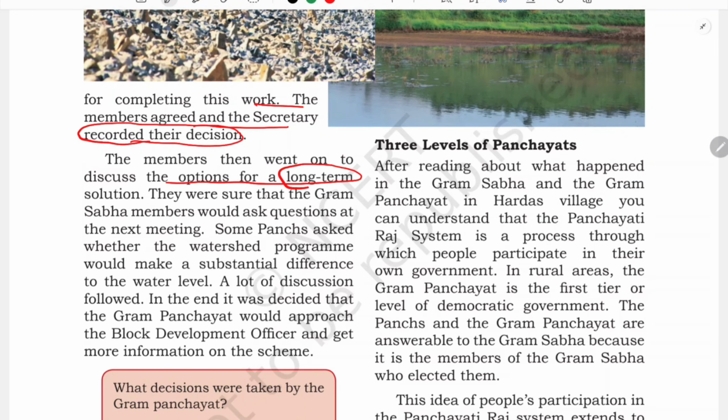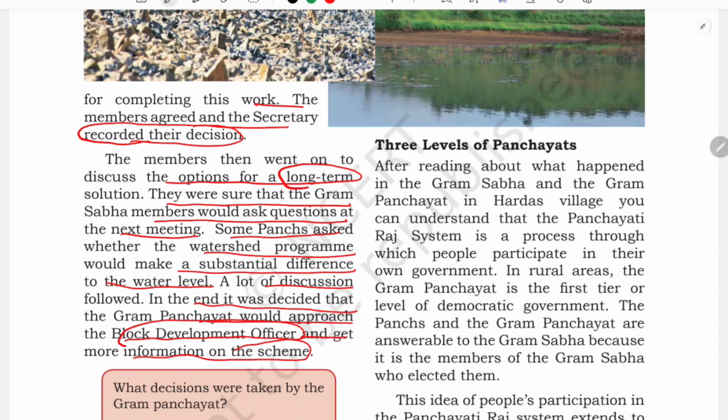Now again in the next meeting, what are they doing? They are going to discuss the long term solution. They were sure that the Gram Sabha members would ask questions at the next meeting. So the Sarpanch asked whether the watershed program would make a substantial difference to the water level. A lot of discussion followed. In the end, it was decided that the Gram Panchayat would approach the block development officer and get more information